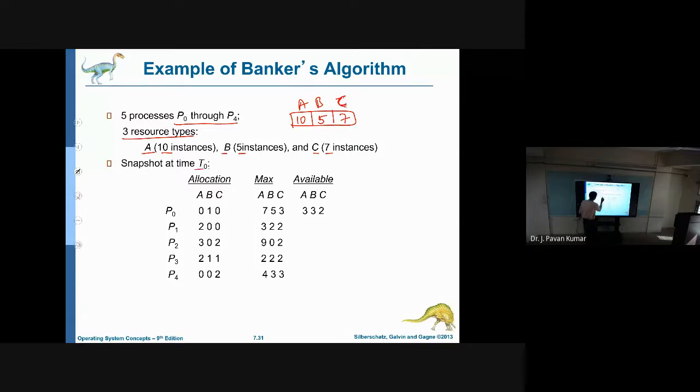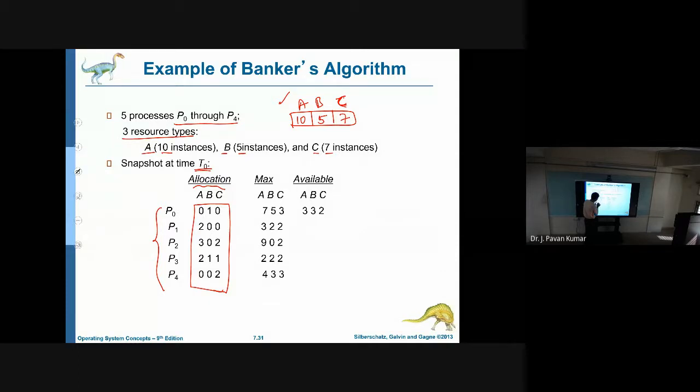Next, at one particular time, this is the state. This is the allocation matrix, an n by m matrix: n rows, that means 5 rows, and m columns, 3 columns, because we have 3 types of resources. Now, 0, 1, 0 means only one instance of B is allocated to P0. Similarly, 2 instances of A are allocated to P1. 2 instances of A, one instance of B, one instance of C are allocated to P3. Like this, we have some allocated resources for all the processes.